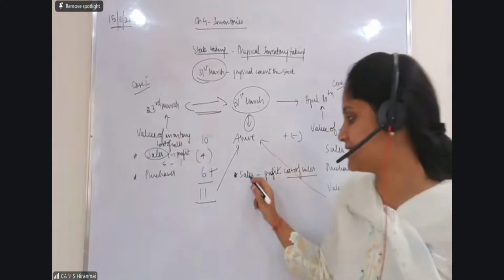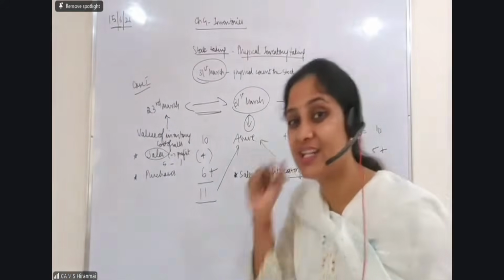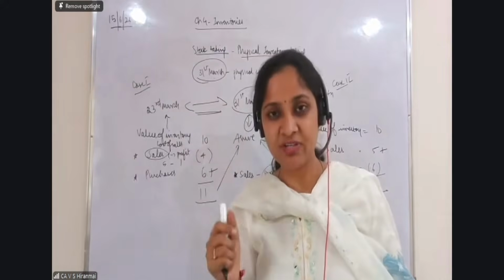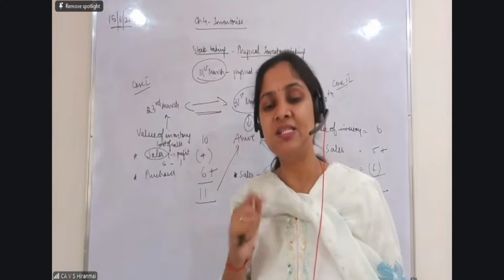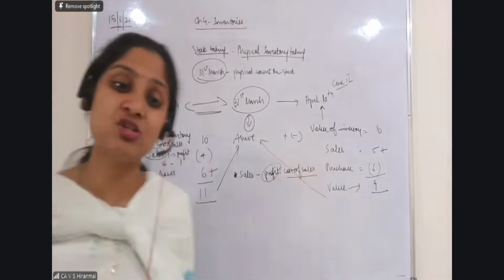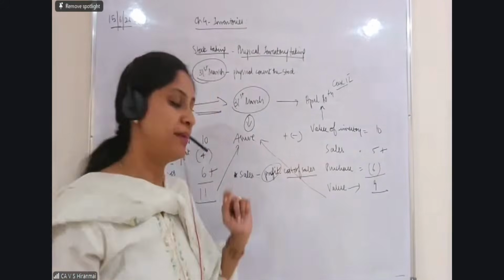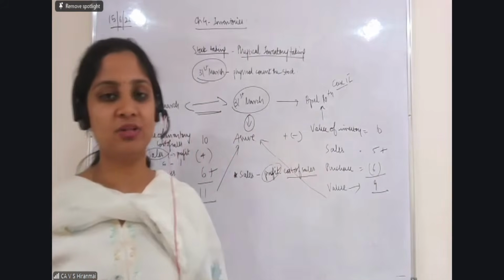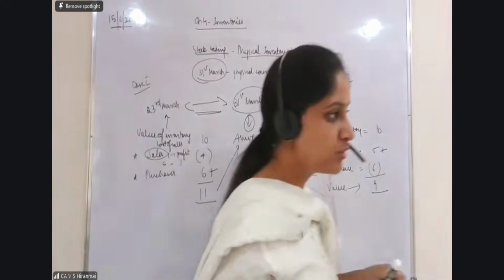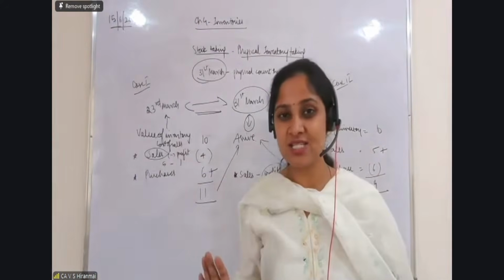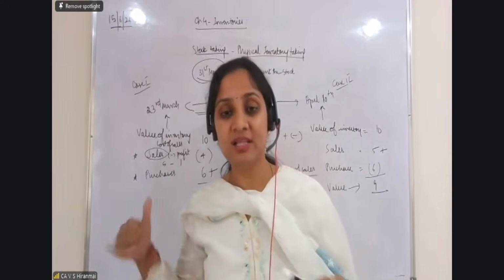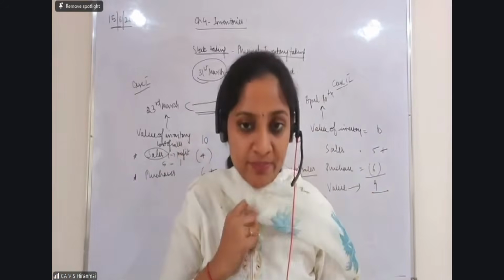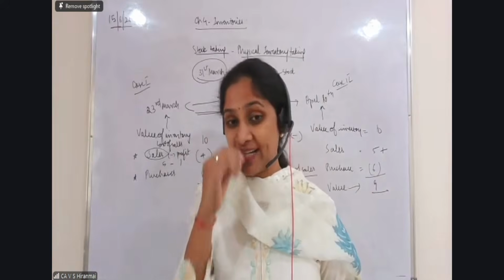How will you do cost of sale? Sale minus profit. Madam, where will profit be given? It will be given in the question. How will it be given? Directly, they will say this is the profit amount. No, you should use your brain a little bit. They will say a percentage. Then, if they give you the percentage of profit on sales, directly multiply. If they give you the percentage on cost, convert and apply. That's all. Whenever you do an inventory question, the concept is very easy. Only calculation mistakes will come. Add this, subtract that, but that will come right only if you practice more and more.